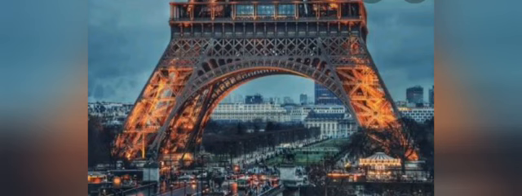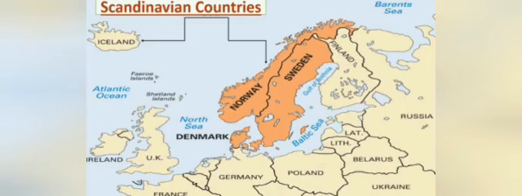We are going to start with the first one, that is Scandinavian countries. As you can see on the screen, Scandinavian countries include Norway, Sweden, Iceland, and Denmark. Norway and Sweden form the Scandinavian peninsula. Denmark is included in this group as it is historically, culturally, linguistically related to Norway and Sweden.